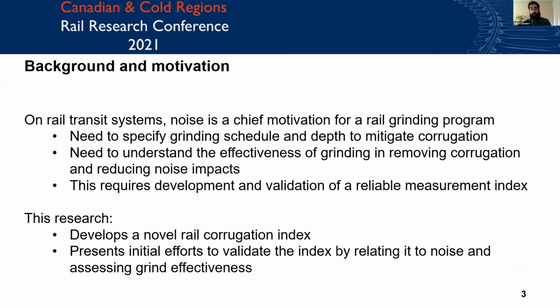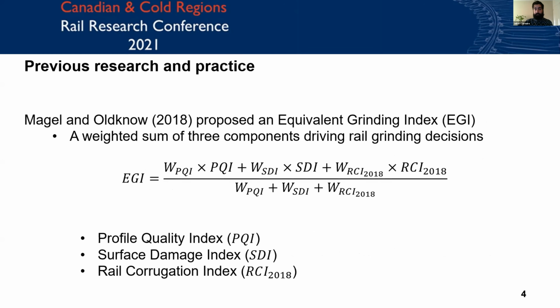We have been tasked with the development and validation of a measurement index to help with assessing the need to grind. And so in order to do that, we must understand the relationship between corrugation and its covariates, which we have specifically focused on noise thus far, to validate the effectiveness of a proposed index.